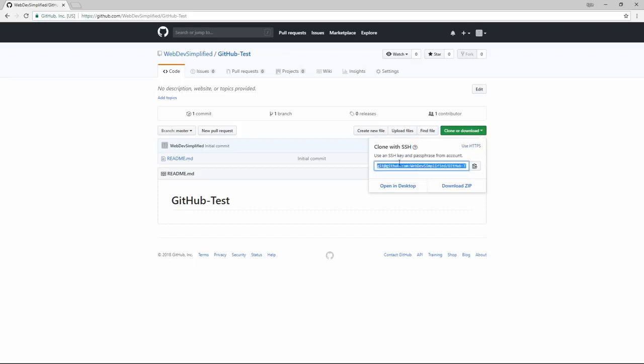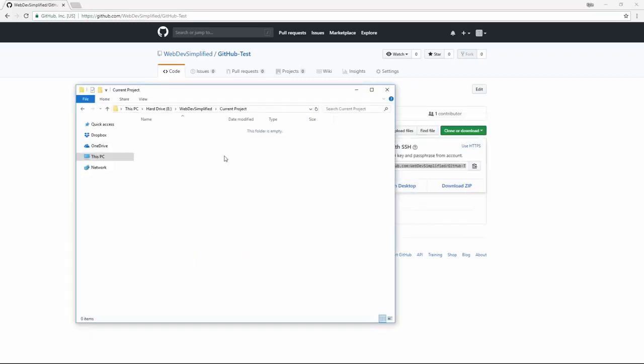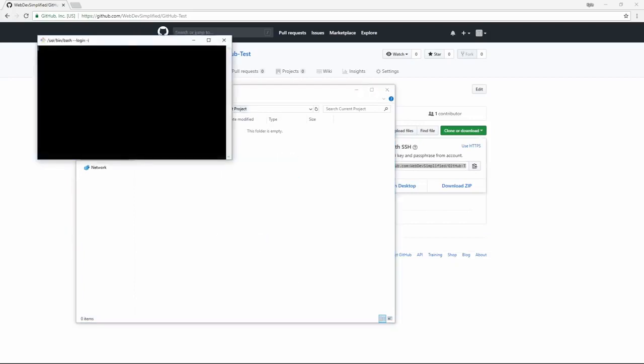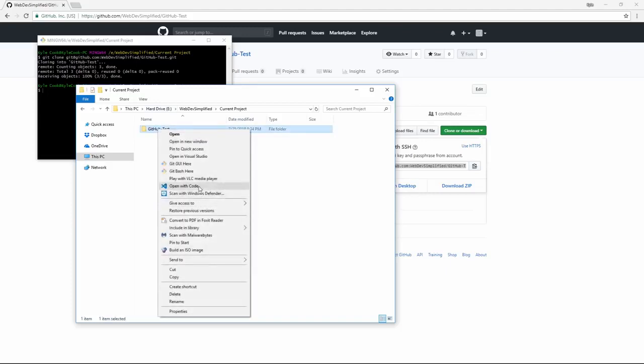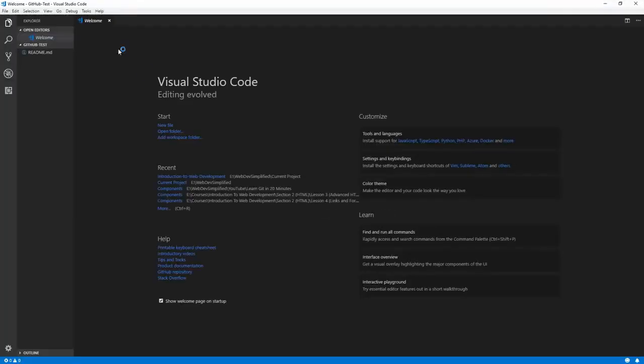After you're done with that, click the URL, copy it, and then go to the folder that you want to copy this into. Once you're here, you can right click this and open the terminal here, and then all you need to do is type git clone and then paste in the URL that you just copied. Hitting enter for this will copy all of the code that is inside of that repository, which includes that README we created, and bring it into the folder that you are in currently with the terminal. Now to open this, just right click it and open it with Visual Studio Code, and we can get started right away.